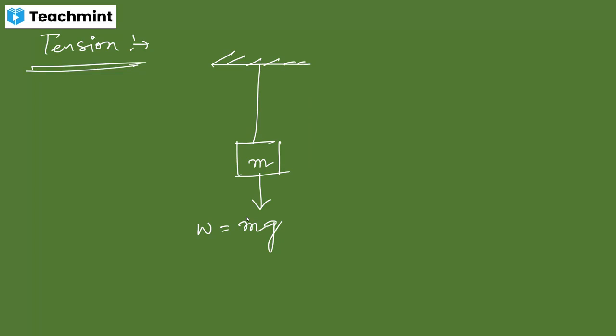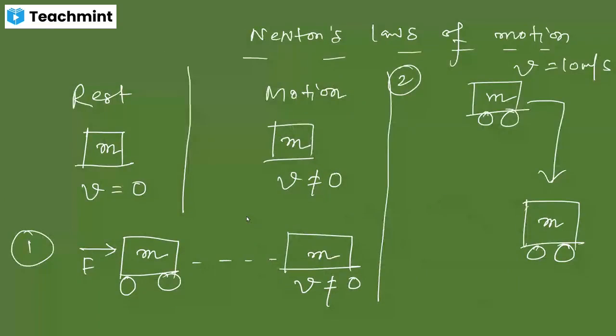In the first slide, I have already explained the first law. If the object is at rest and you don't apply any unbalanced force, it will remain at rest. If the object was in motion and you don't apply any unbalanced force, it will remain in motion. This was Newton's first law. Is it clear?